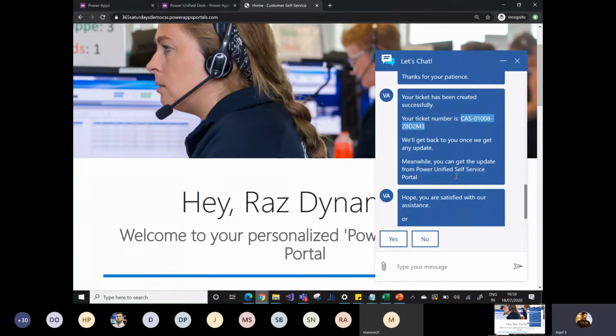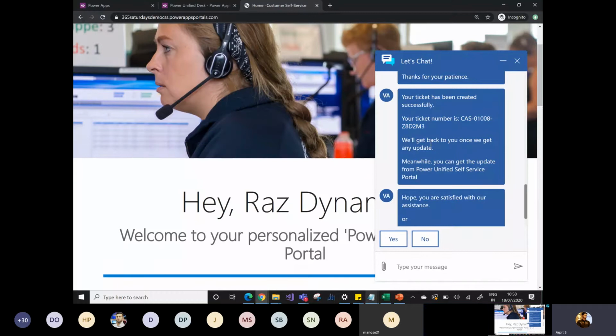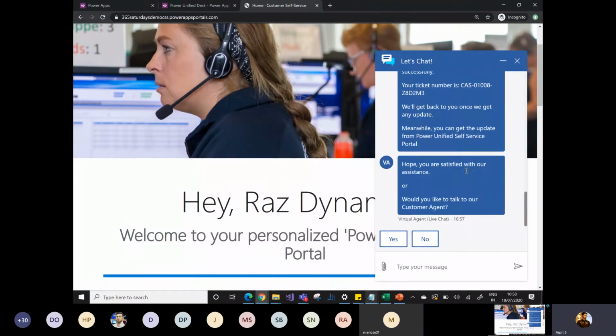As you can see here, a case has got created automatically. I don't need to register that case from the portal. So let me keep it for future reference. We will get back to you once we get any update. Meanwhile, you can get the update from the Power Unified Service portal. Hope you are satisfied with our assistant, or would you like to talk to our customer agent?